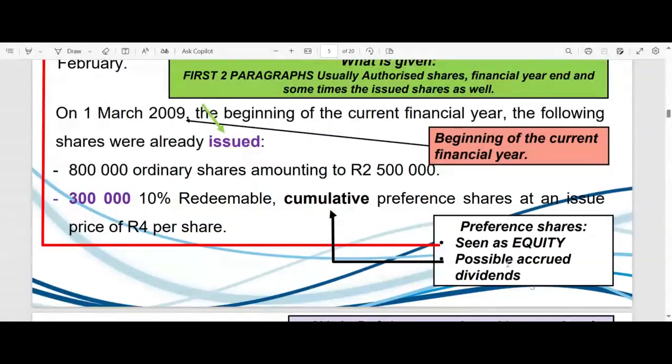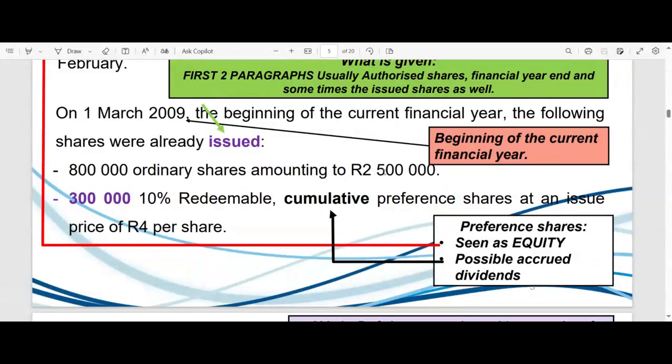Possibly, if any year the company skipped declaring dividends, it means if these preference shares are cumulative in nature, we'll have to also pay all the dividends that have not been declared and have not been paid right up till the date that the redemption takes place. And they were issued at a price of 4 rands per share.